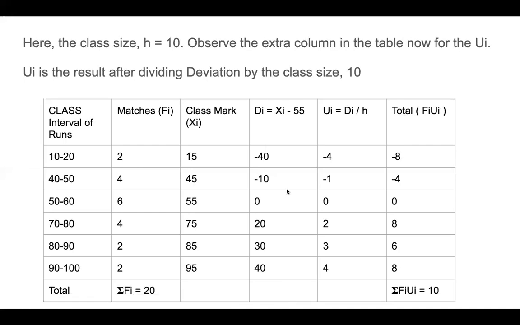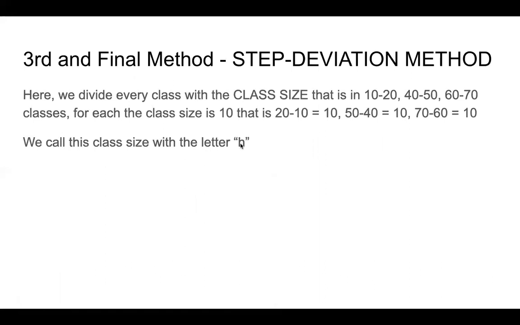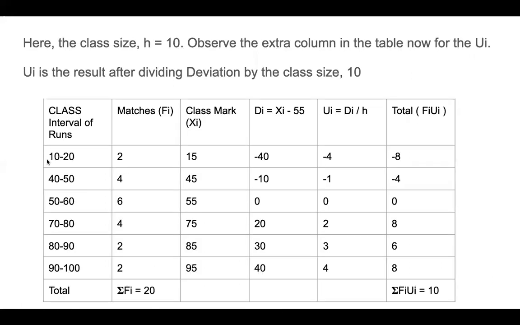Now one extra step here is that, now all these values are there, right? So minus 40, minus 10, 0, 20, 30, 40. These deviations, we divide them by the class size, which is h, which is 10. The class size is 20 minus 10, 10; 50 minus 40, 10; 60 minus 50, 10.